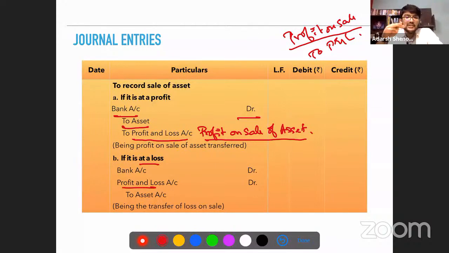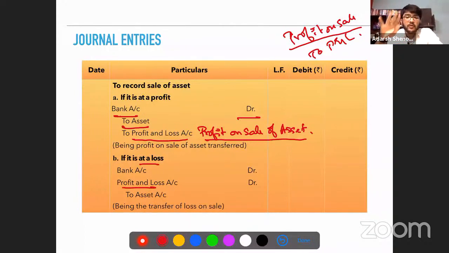Profit and loss is credited if it's a profit, because if you remember, on the credit side of the profit and loss account we write all the income. So if it's a profit, we credit the profit and loss account. If it's an expense, or a loss, what should we do in the profit and loss account? Debit it. Simple. So here also we pass the same entry.